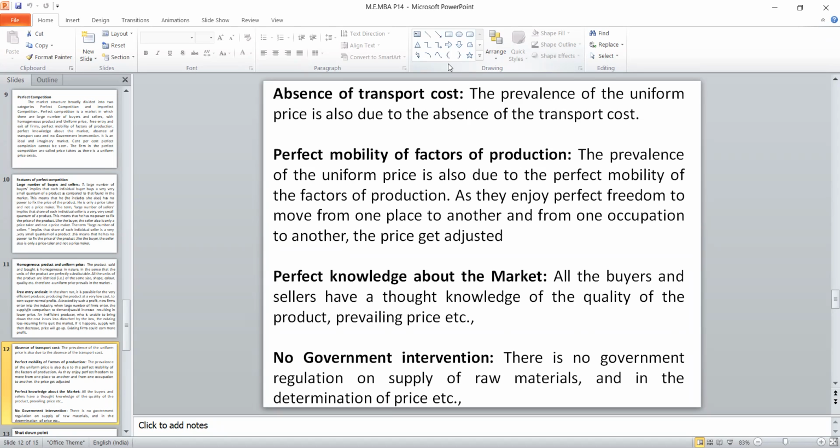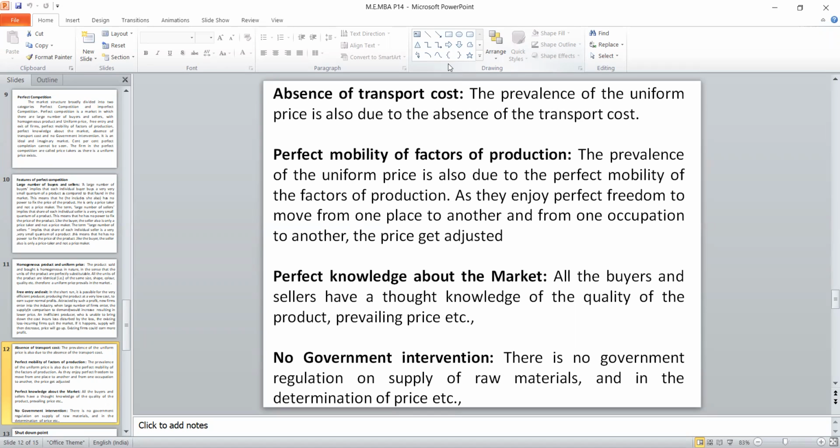The last condition is non-intervention of government. Because it is a perfect market, there are a large number of buyers and sellers, homogeneous products, price uniformity, free entry and exit, no transportation cost, perfect mobility. All these conditions make the government not interfere, because it is a perfect market. What is the role of government? So we treat the government as laissez-faire. Laissez-faire means non-intervention of government. A market with these conditions is called a perfectly competitive market.